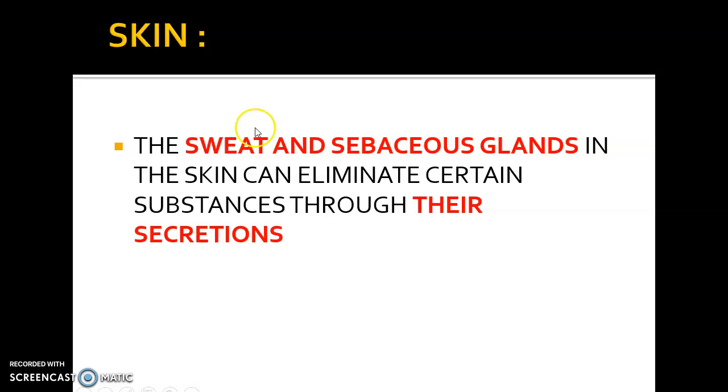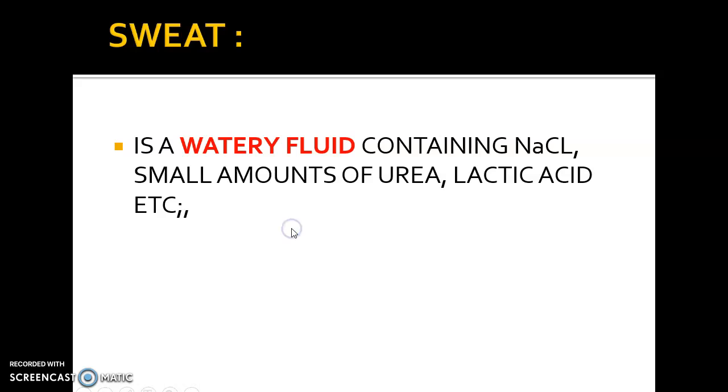So finally, the skin, as you know, which is the largest external organ of our body, produces excretory waste in the form of sweat and sebaceous gland secretions. So the sweat and sebaceous gland in the skin can eliminate certain substances through their secretions.